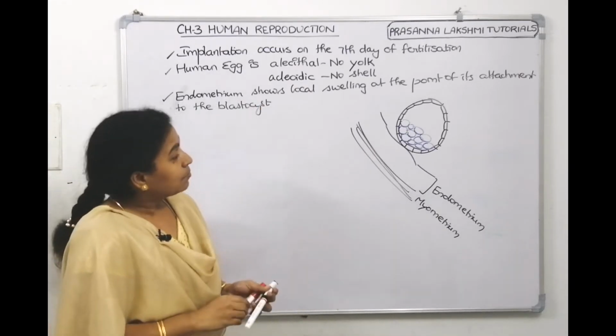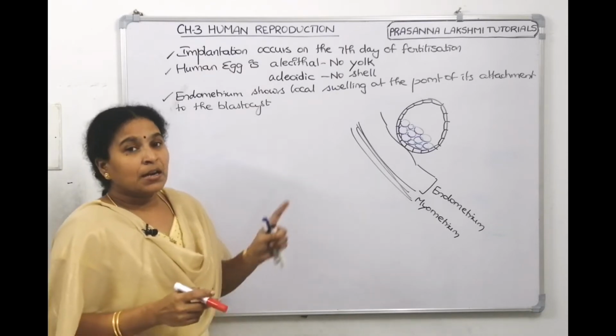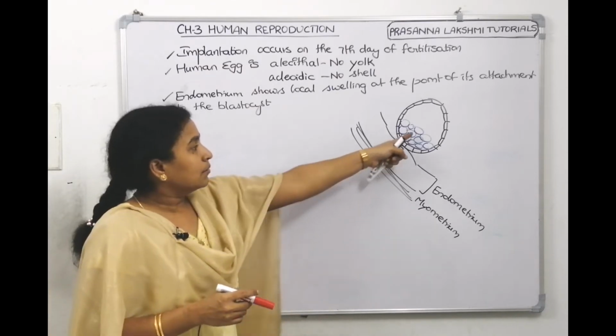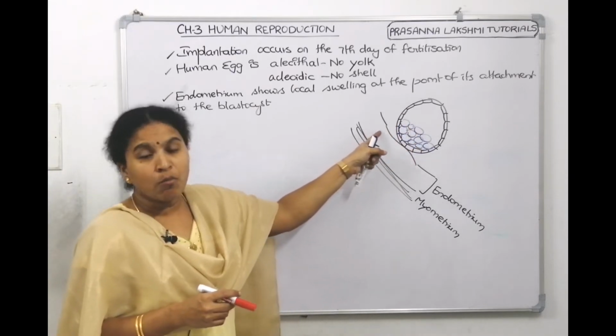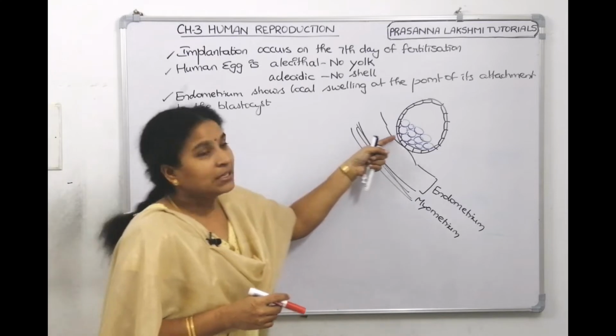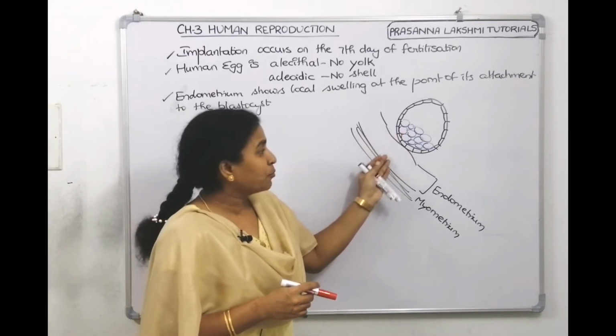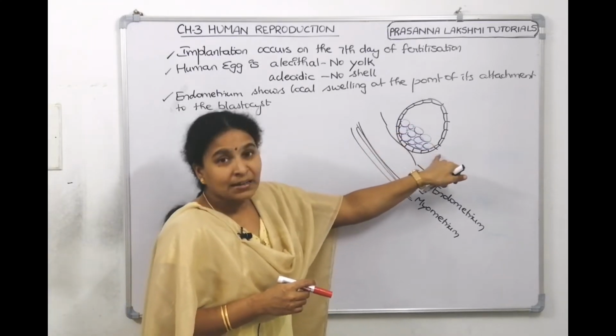Now this endometrium has blood vessels inside it, and from these blood vessels the blastocyst has to take nutrition. So the blood vessels grow more and their permeability increases, because it knows that it has to provide nourishment to the implanted blastocyst.